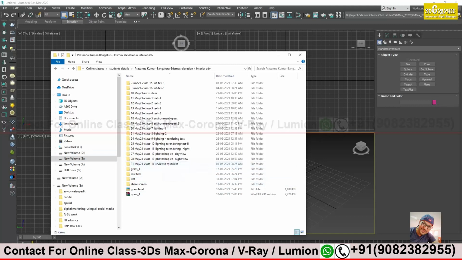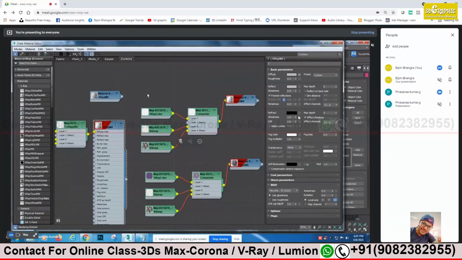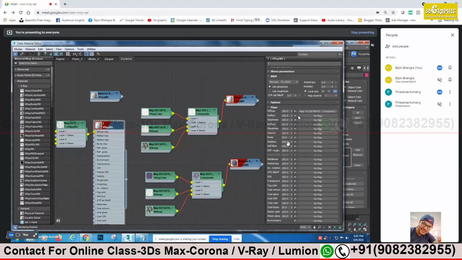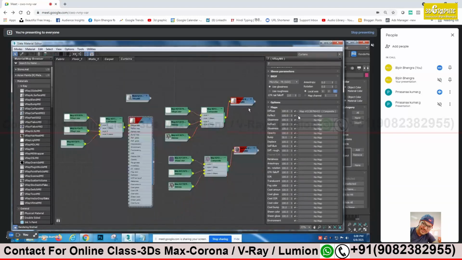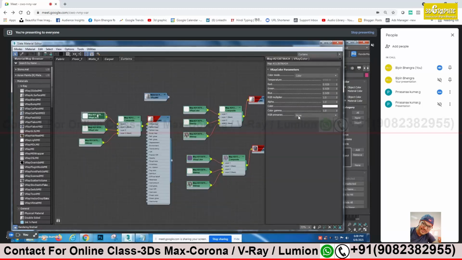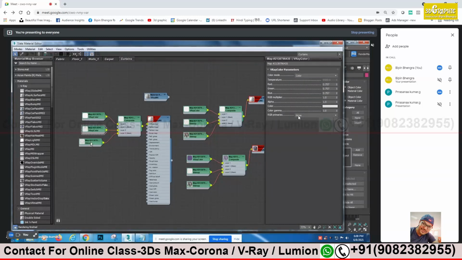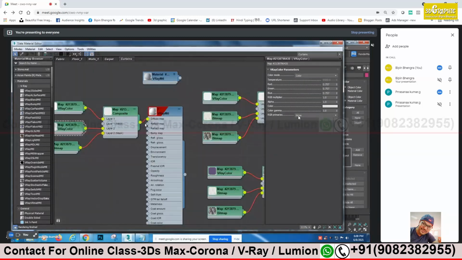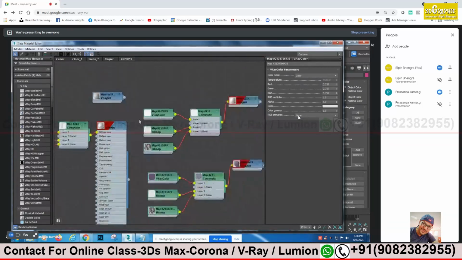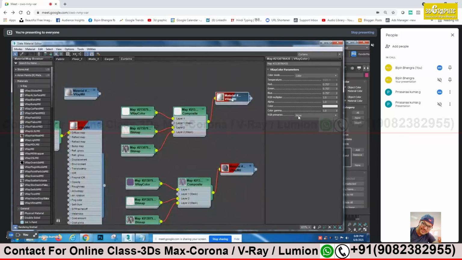Sir, here the opacity for the white one. So when I come to color, then the bitmap. Do I have to give this to the opacity also as a bitmap? For the transparent curtain, yes, try to give that.